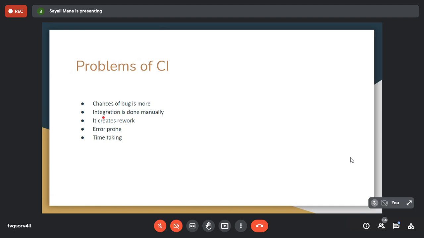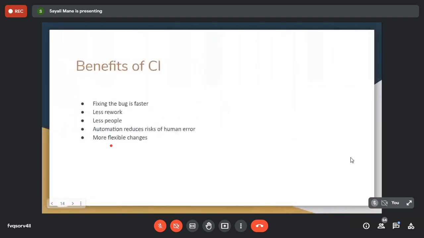Now, what problems are there? Chances of bugs are more. Integration is done manually, which creates rework, is error prone and time taking. So to overcome this, the benefits of CI are: fixing bugs is faster, less rework, less people needed, automation reduces effort, and more flexible changes are possible. Okay, these are the benefits of CI.